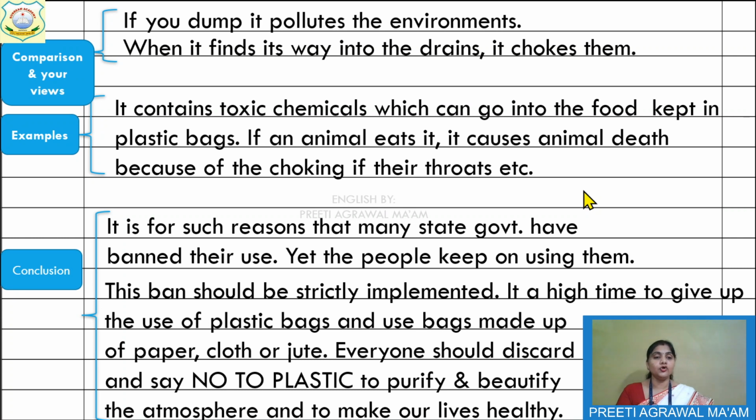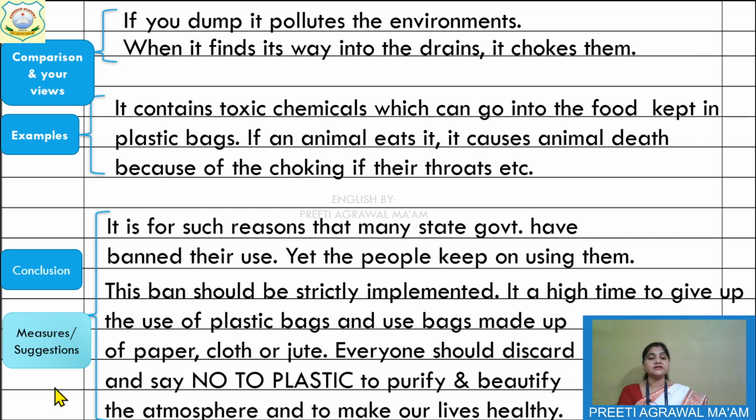This is your concluding part. This is your conclusion, and these are the measures or the suggestions. What are the measures? That everyone should discard and say no to plastic. This is your quotation also, say no to plastic. So you are giving the measures, you are giving the suggestions, that what should we do? We should not use the plastic bags and use bags made up of paper, cloth or jute. So you have given your suggestion also.